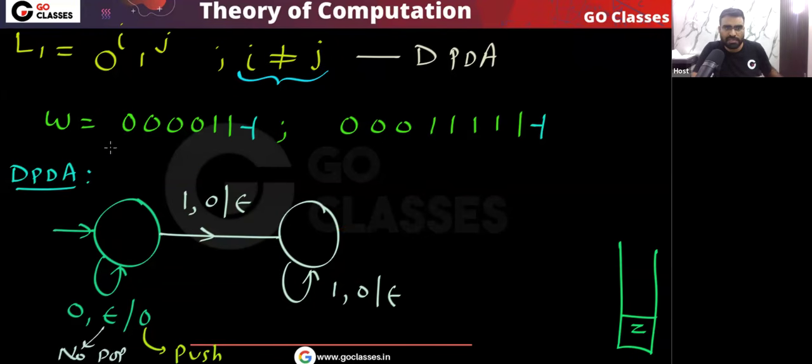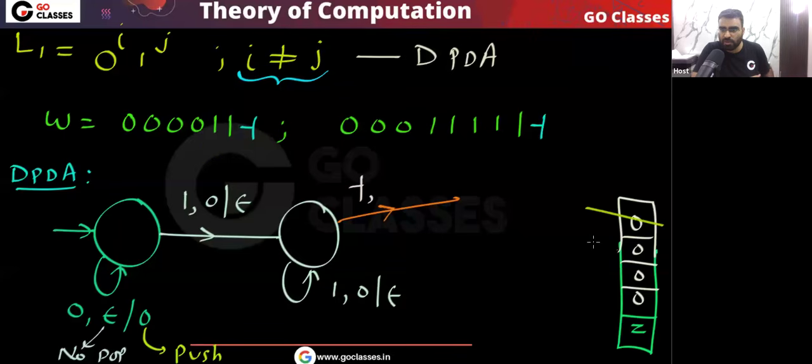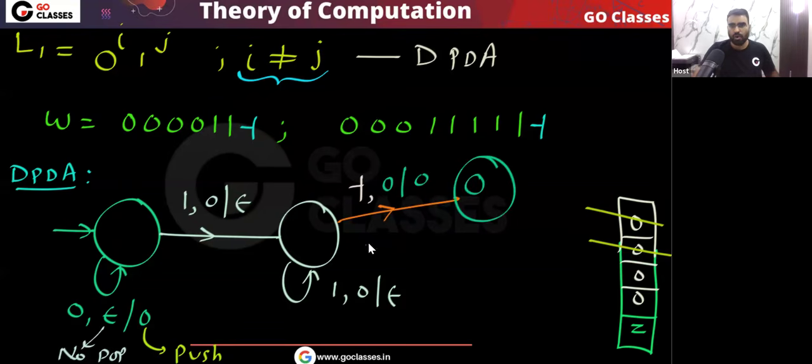If your string has more 0 and fewer 1, then this end marker will come. I hope you are getting the point, because remember, for every zero you are pushing one zero, and for every one you are popping one zero. Then when this end marker comes, the top of the stack will have zero. Now you can just go to the final state. That's it.